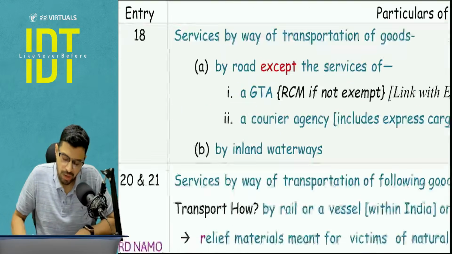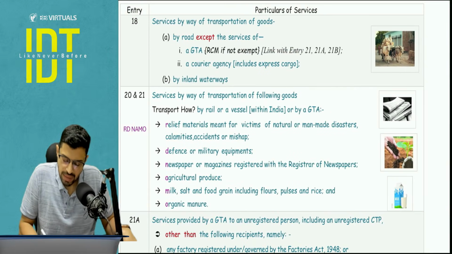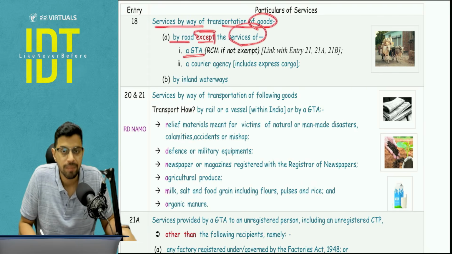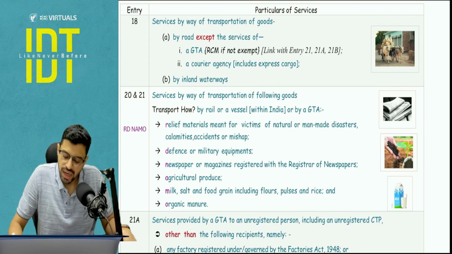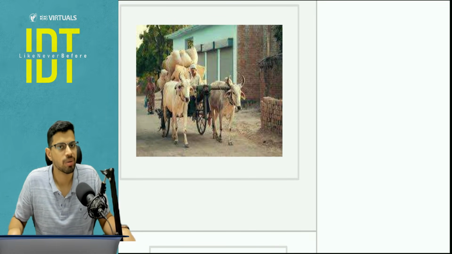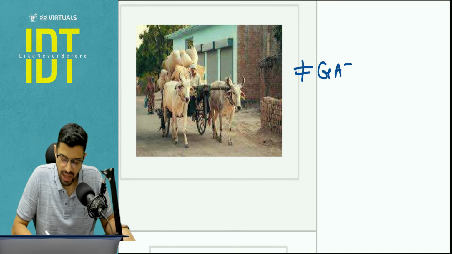Now, there are a couple of exemption entries that I would like to cover before going to the RCM FCM part. First, service by way of transportation of goods by road is exempt except the service of GTA. So what does this mean? If a person is not a GTA, let's say this is a bullock cart, this person is not going to issue any consignment note. So this is not a GTA, and this would be a service which is exempt from the GST.